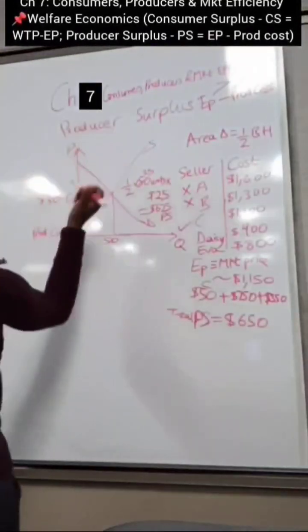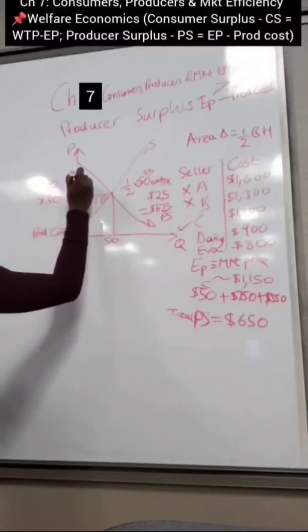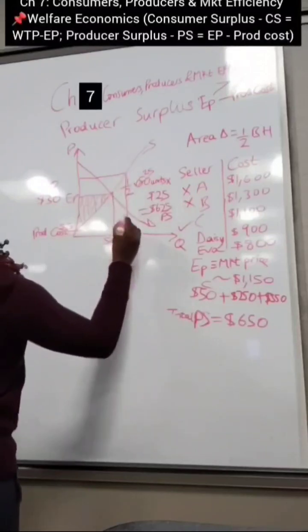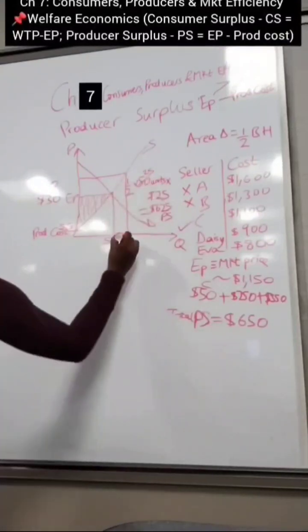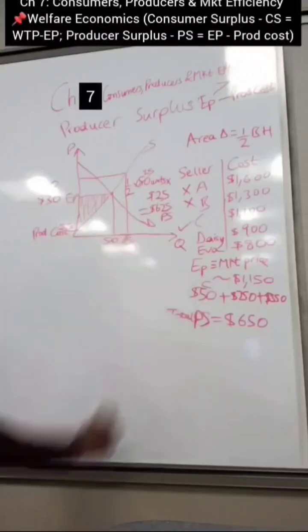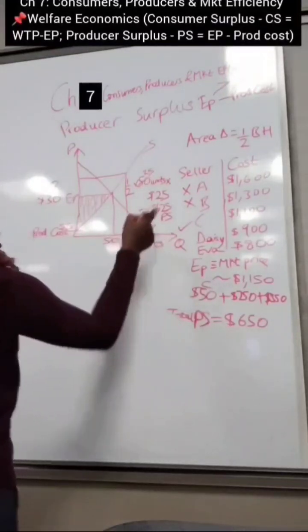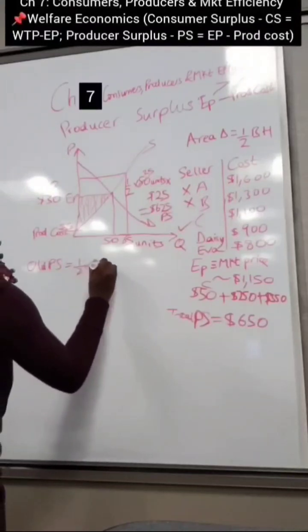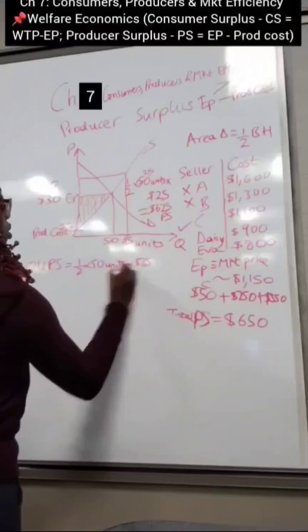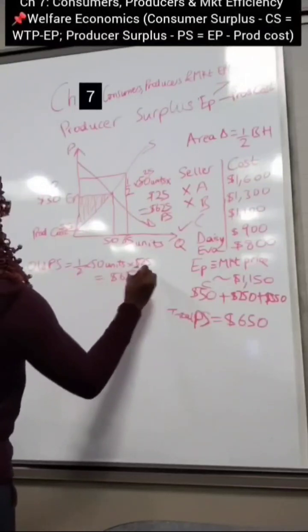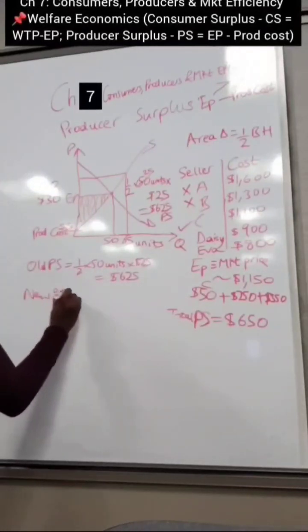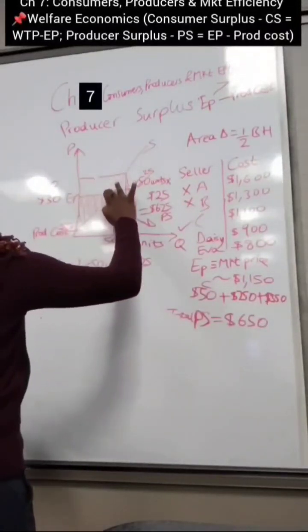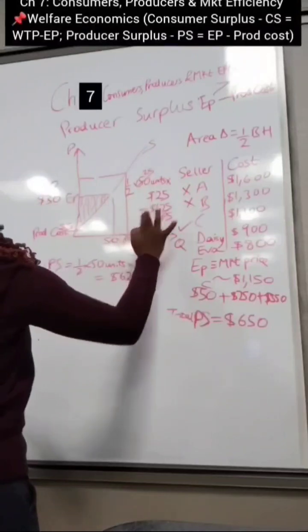So now let's assume that the price goes up, let's say to $40. So you see that they're willing to supply this much goods. Let's say they're willing to supply as much as 65 units of this good. So now, remember, initially the old producer surplus was half times 50 units times $25, which gives you 625. And now your new producer surplus is going to be, so remember, you want to know how much of this increase in producer surplus is due to old versus new sellers.